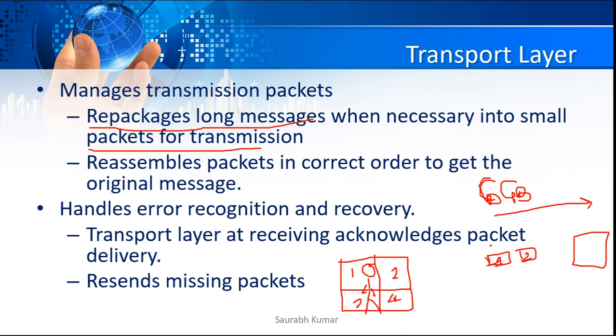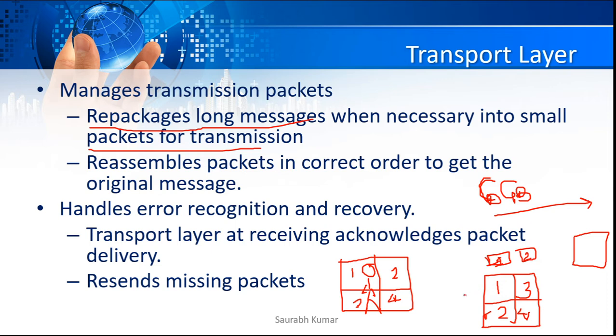So when the receiving end receives it, it will adjust these 4 segments in the right order to get the actual data which has been sent. Otherwise, if there is a mismatch, if they put number 1 here and number 3 here, number 2 here and number 4 here, what will happen? They will not get the actual file that was sent from the sender side. So that is again the second task of the transport layer. It first does segmenting, then it does sequencing.